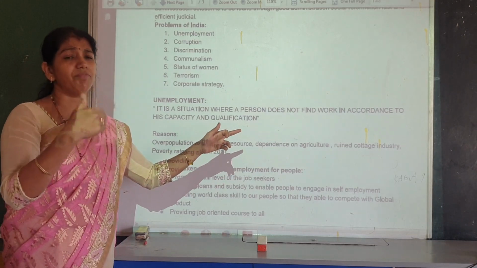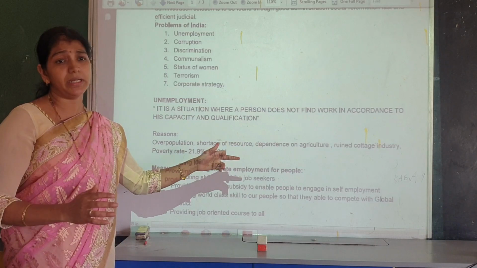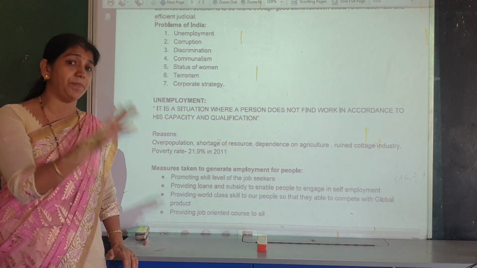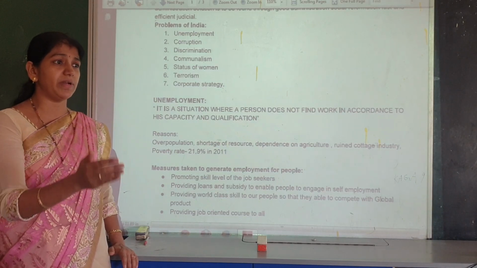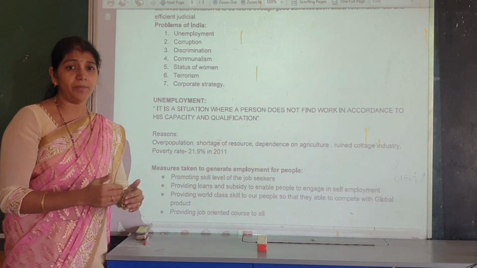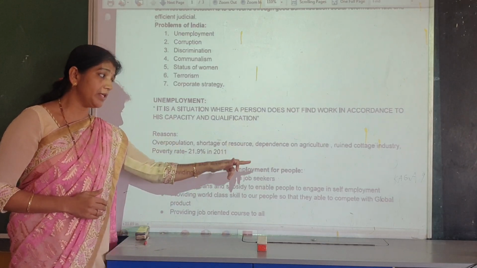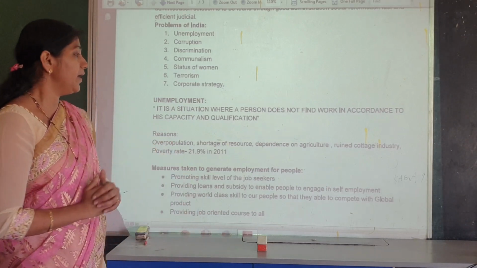After the father, the children take up the same occupation. Agricultural land is very limited, but many people depend on the same land. One or two are satisfied with their income, but others become unemployed. So dependency on agriculture is also one of the reasons for unemployment.